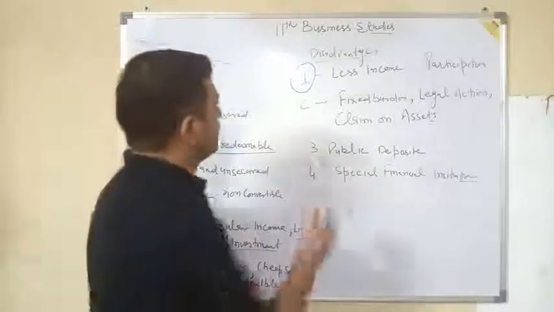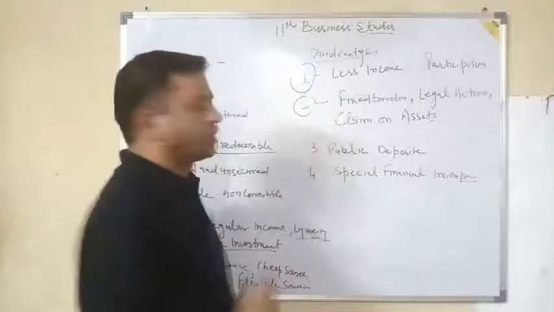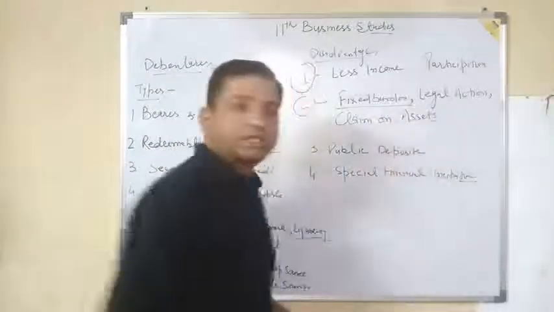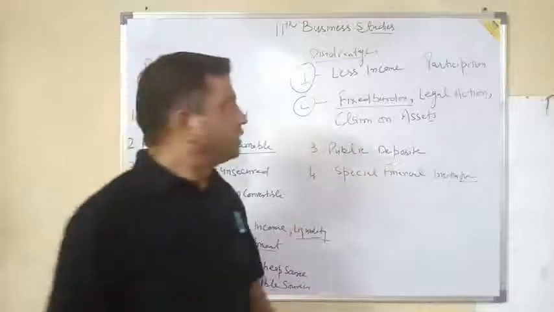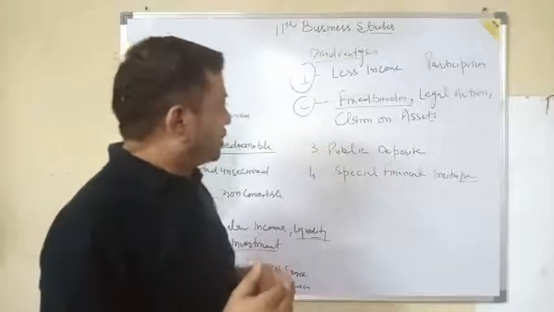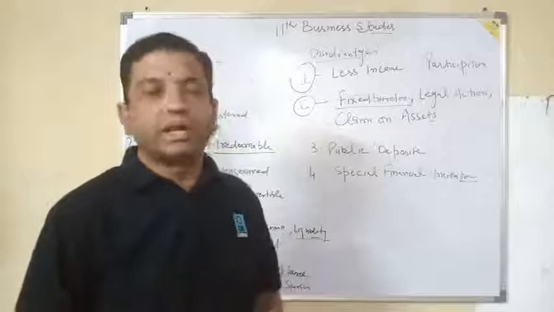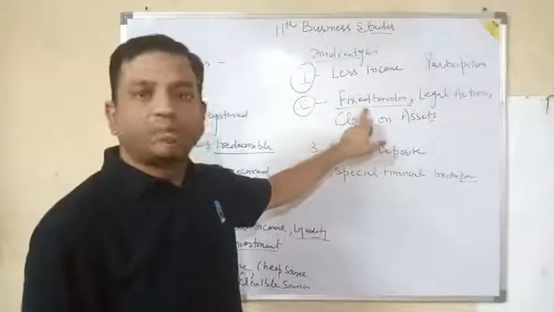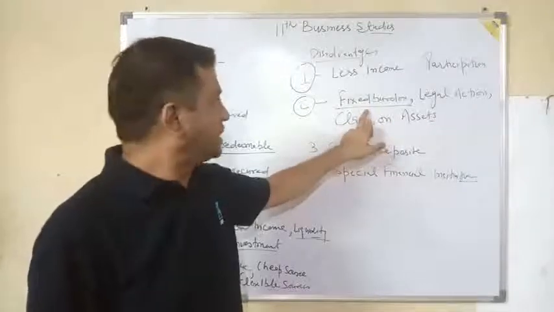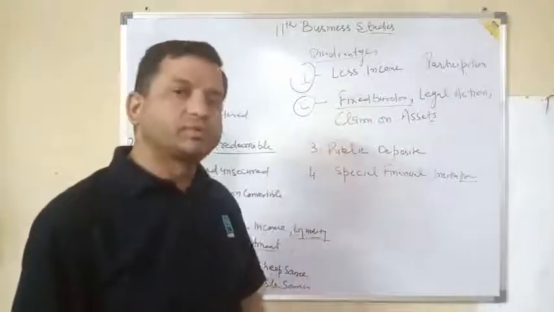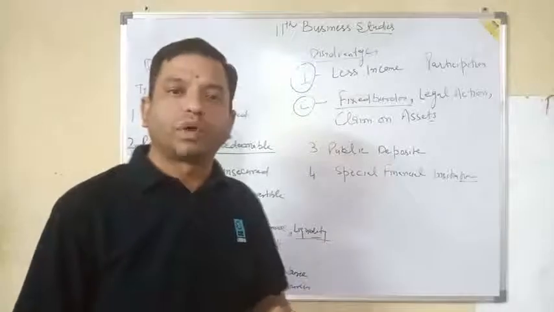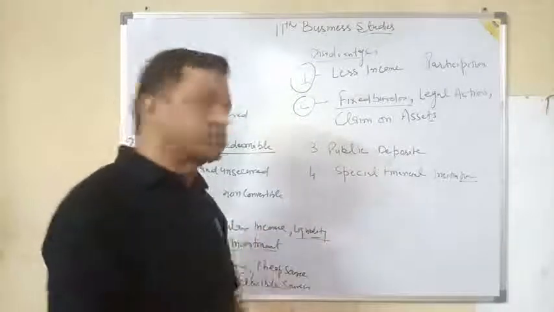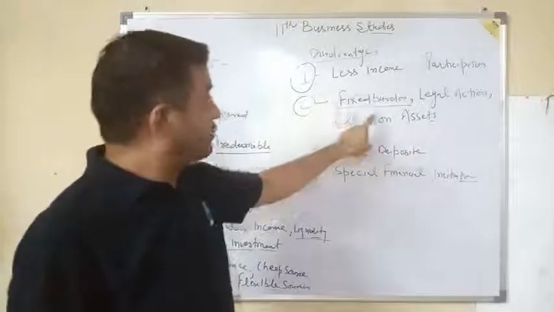Then next come to the disadvantages for the company. It is a fixed burden for the company, because as I was already telling you, the interest payment is a legal obligation for the company, so it is a fixed burden you have to pay. It will not depend upon the size of profit. If the profit is not there, you have to still pay. If you have a small amount of profit, still you have to pay. Whatever your profit, even if it becomes a loss, you have to pay the interest, a fixed burden.